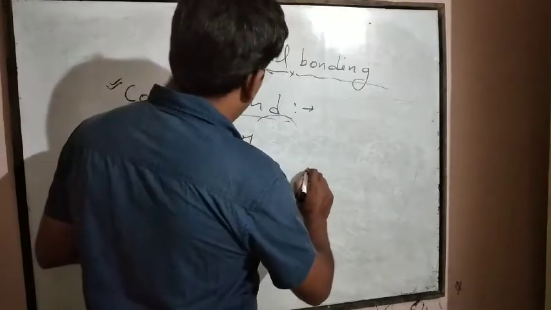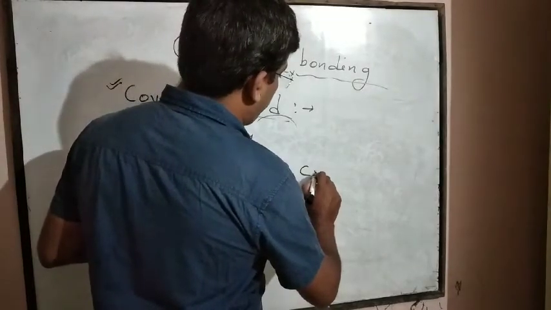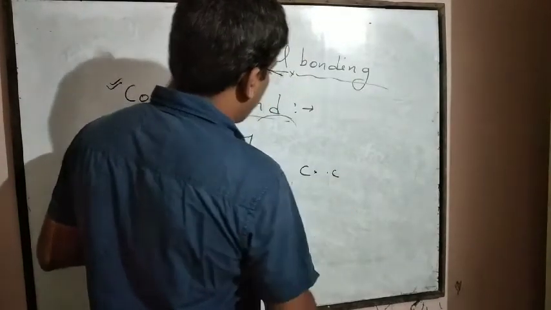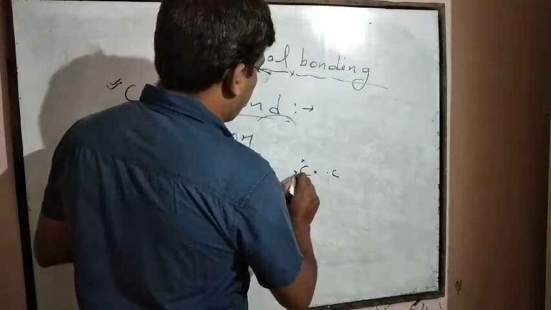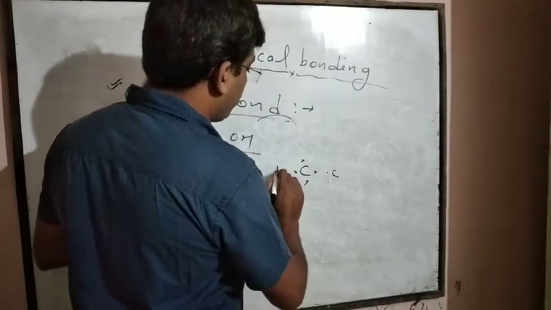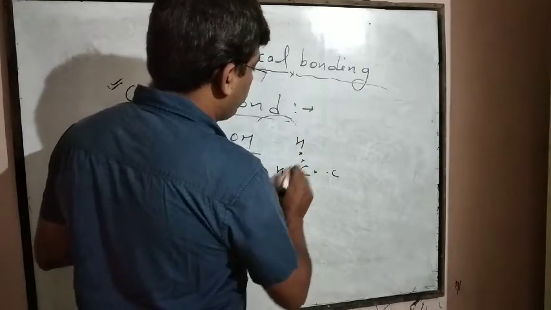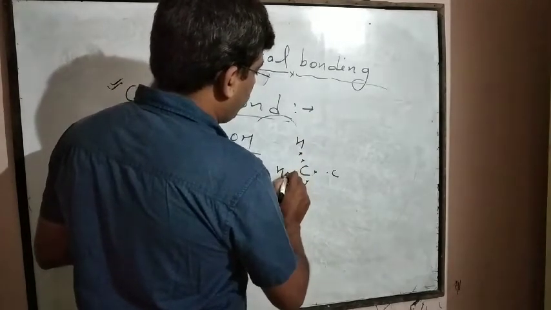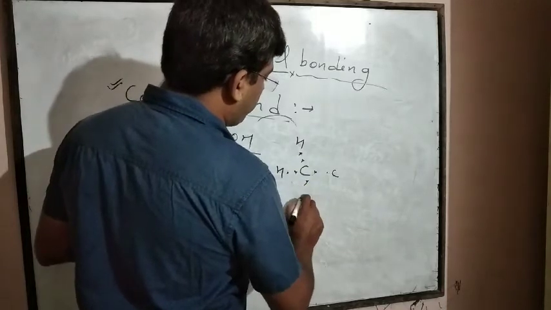Here, between two carbon atoms, one electron is shared. Now 3 electrons remain for this carbon atom and 3 hydrogen atoms share with each electron of this carbon atom.